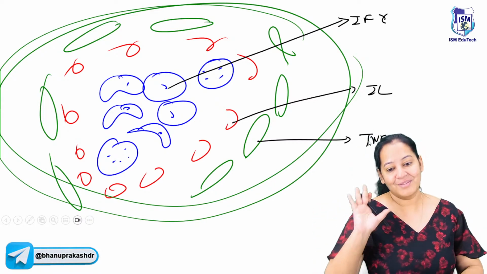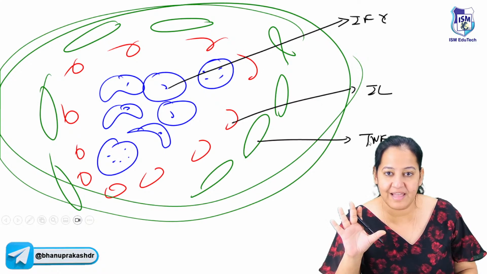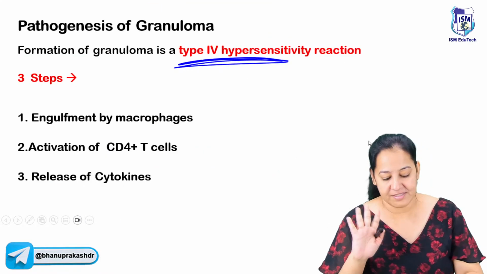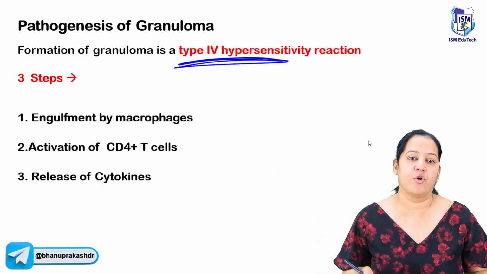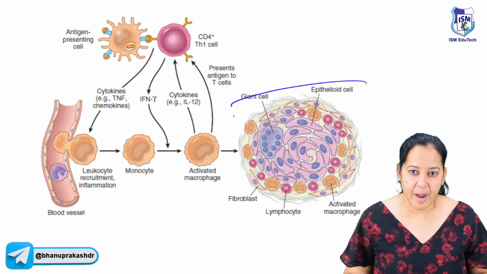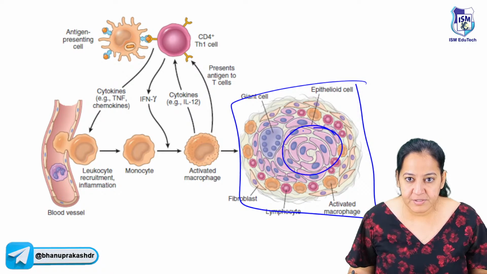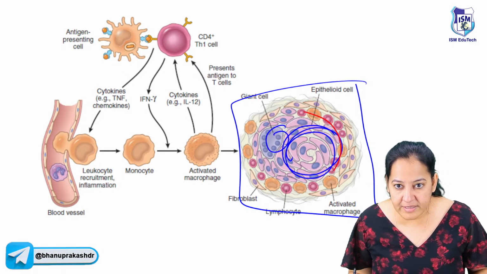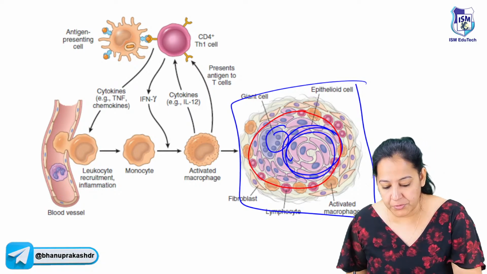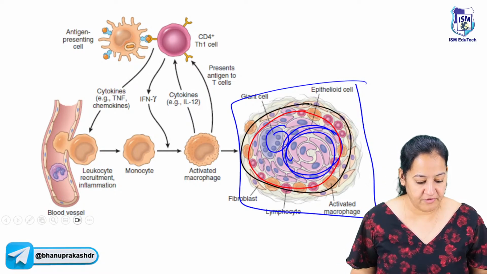Okay, so listen. This is a diagram of a typical granuloma. Please understand granuloma doesn't have neutrophils. So the steps are in front of you. But I will tell you a special granuloma now. So these are the 3 steps. See the center, you can see these cells. These all are epithelioid cells. This is a giant cell. See the middle zone. These all are T lymphocytes. And see the outermost. The outermost is the fibroblast.